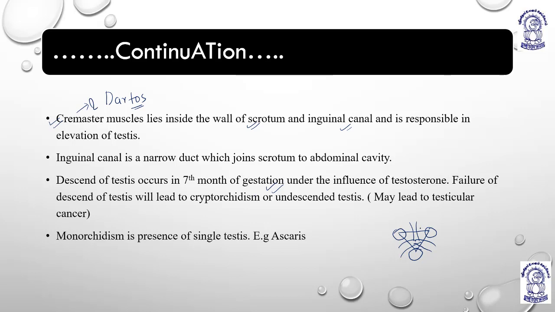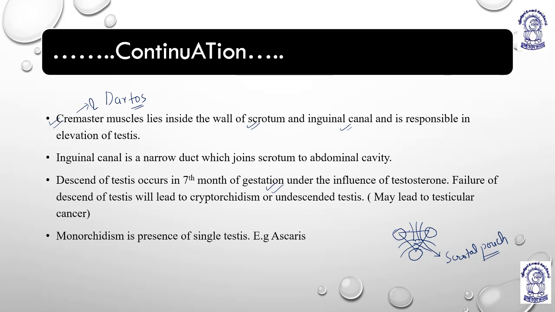In a developing baby, they were previously inside the lower abdomen, but at the 7th month they slip down through the inguinal canal downwards to the scrotal pouch, right?